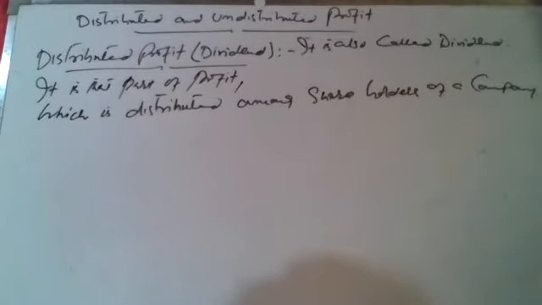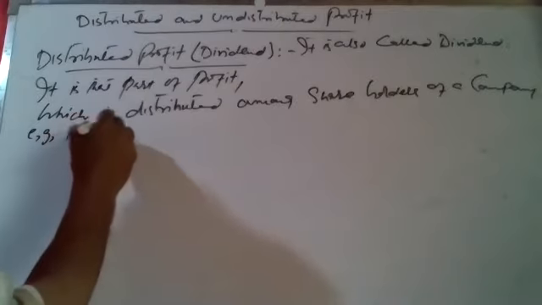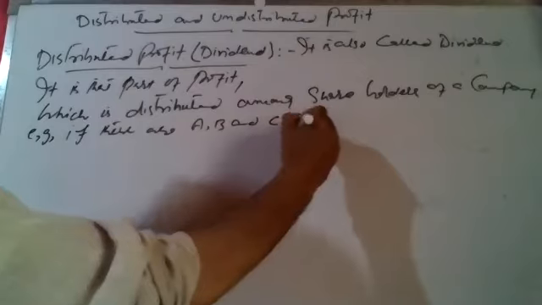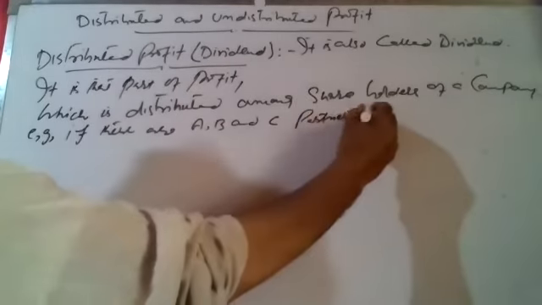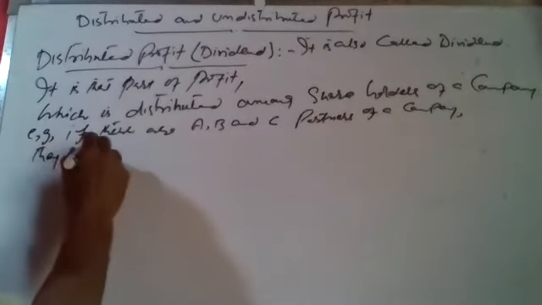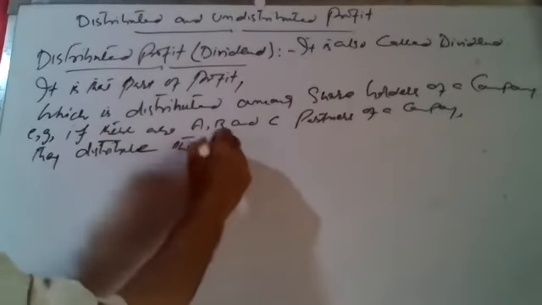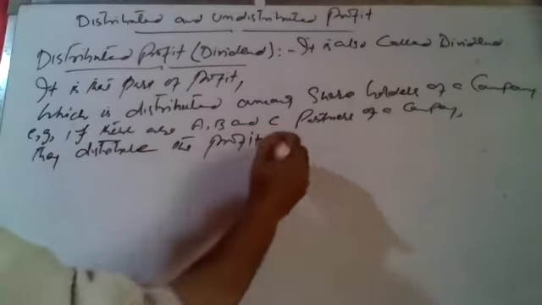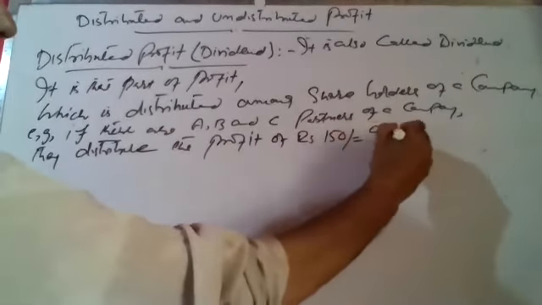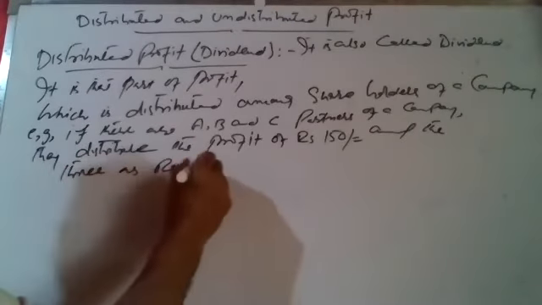Dividend or distributed profit. So for example, if there are A, B, and C partners of a company, they distribute the profit of rupees, for example, 150 among the three as rupees 50 each.